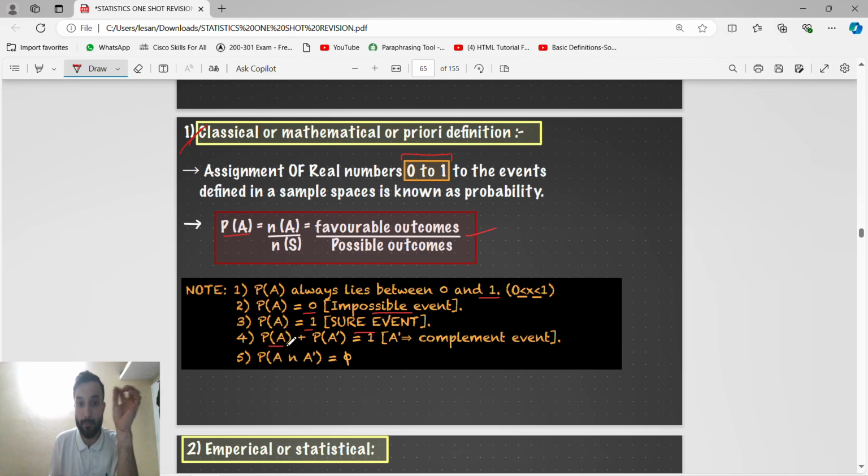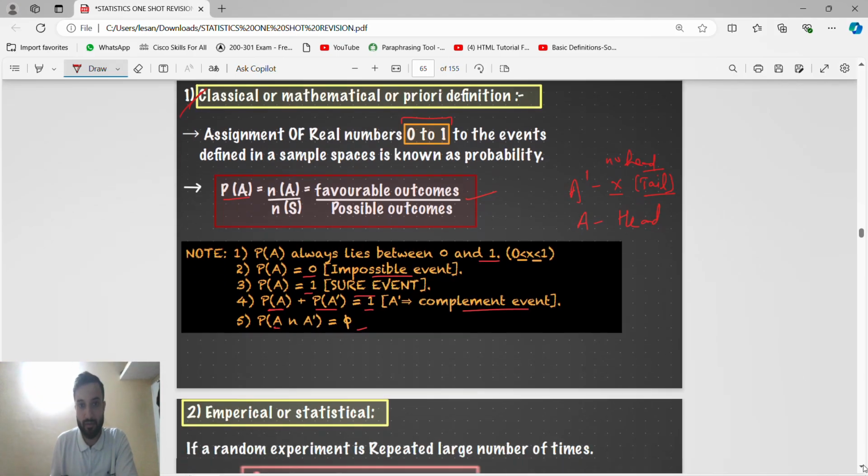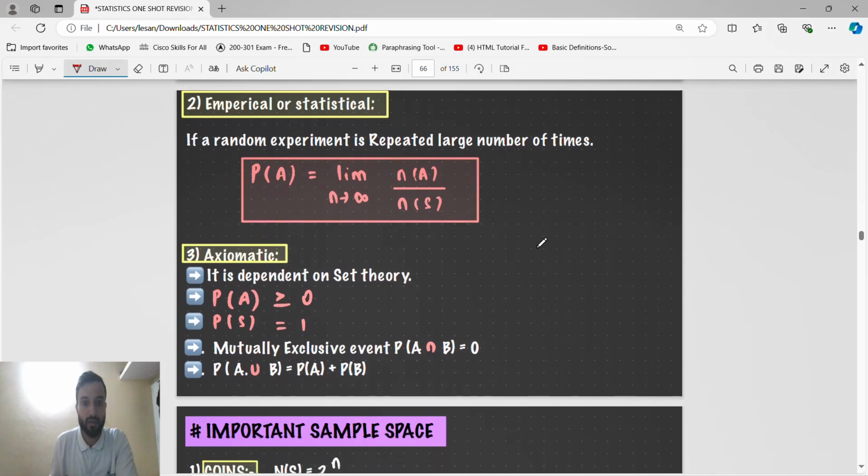Probability of A dash, A dash means it will not happen. Suppose probability of A is getting a head, then probability of A dash means getting a tail, or you can say no head. So probability of occurrence plus probability of not occurrence is equal to 1. A complement is the event which is not there. So probability of A intersection A complement is the null event, 0. The empirical approach is not needed, because limit we don't want. Okay, remember just this.